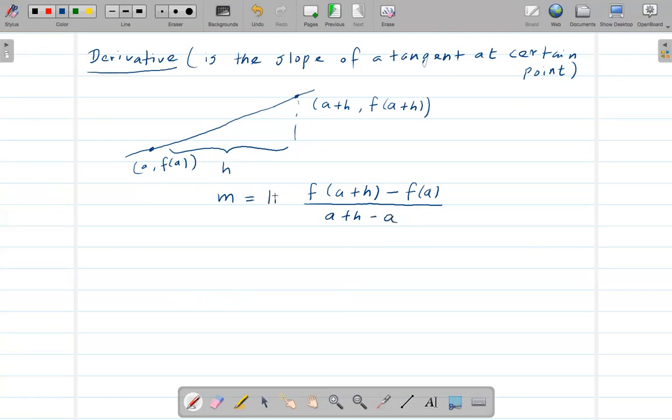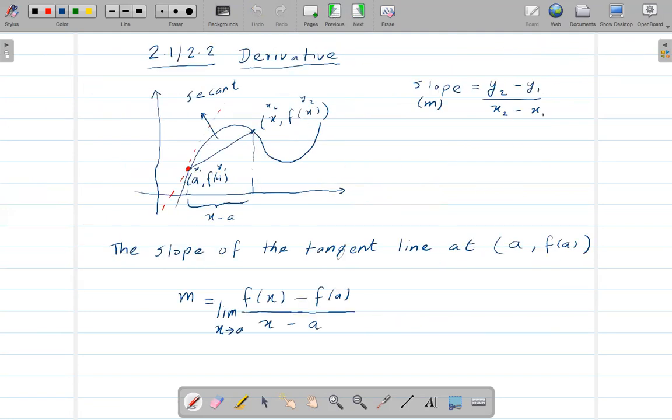And the limit here, what would be the limit here? So here we said that the limit is that x goes to a. So if x goes to a, then it will be a minus a, which will be 0. So basically, if I say this is h, we're saying that h is going to 0, right? Understand?